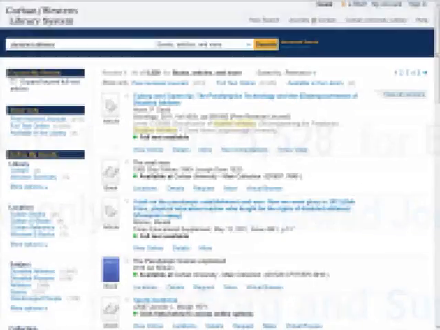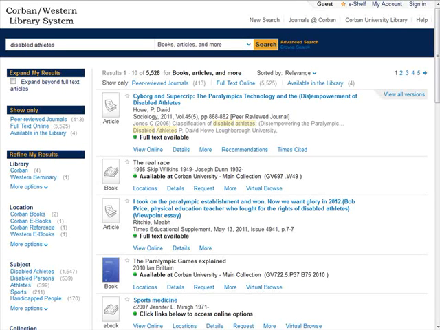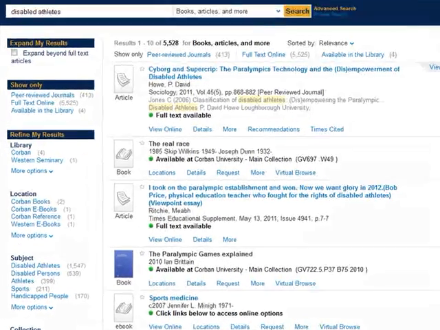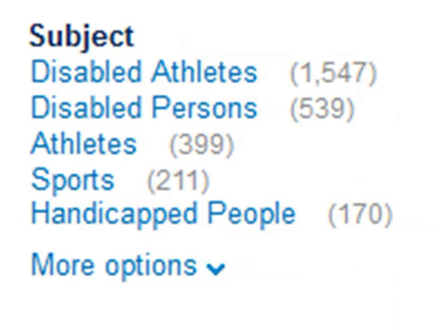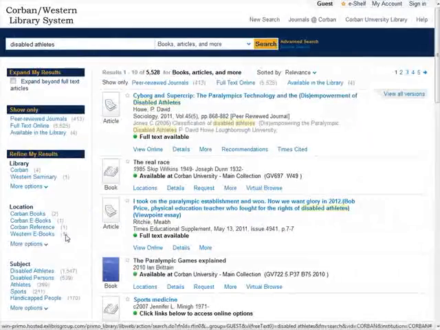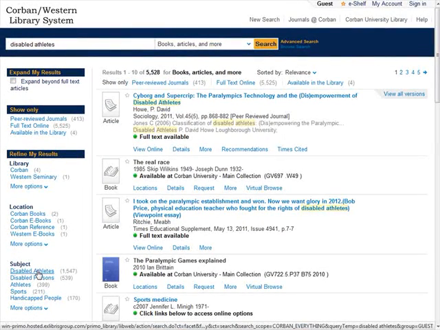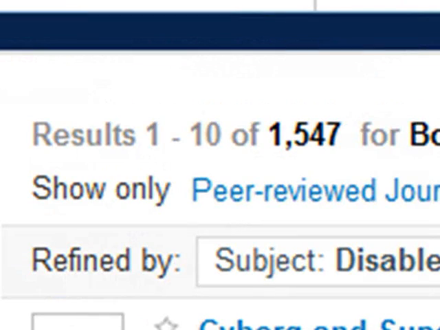When I do a search, it is generally a keyword search. That is, it looks for the phrase everywhere, the author, the title, the name of the journal, etc. The article may or may not be about disabled athletes. I want the article to actually be about disabled athletes. Because of this, I can use the subject of disabled athletes to confirm that my article is actually about disabled athletes. This also narrows down my results.